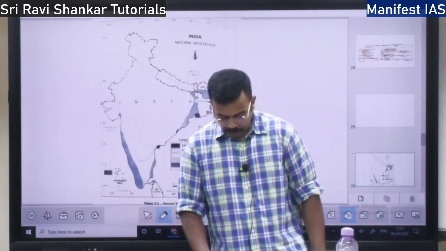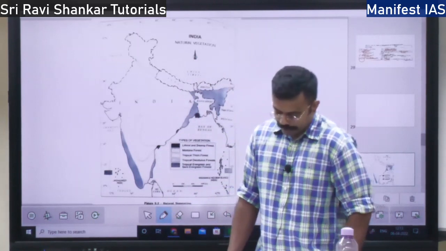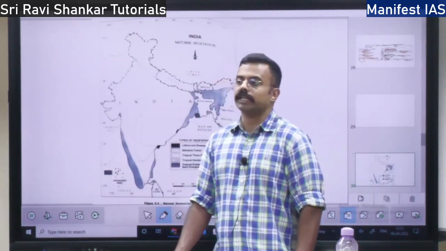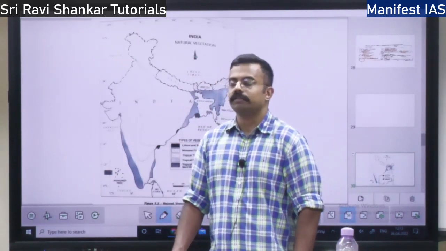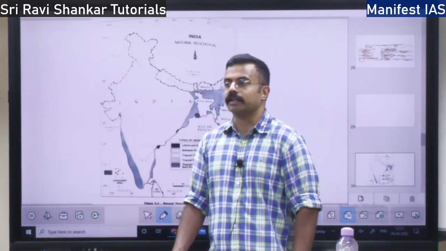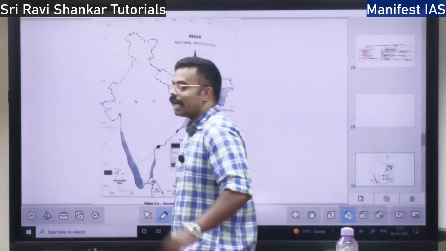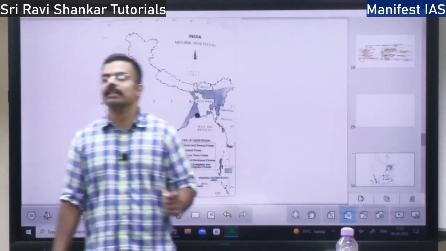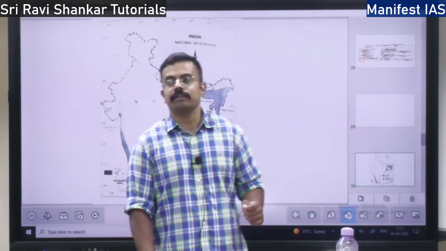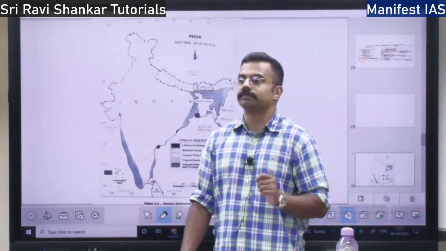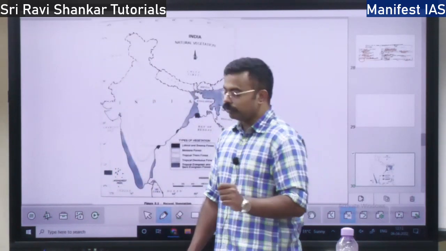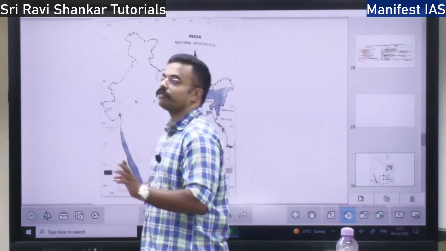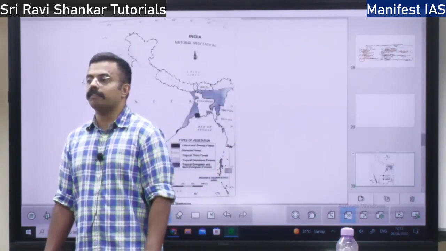Next, we will talk about the forest cover in India. How much forest cover is there? First, we have to discuss what is a forest cover. Forest cover means, as per the revenue record of the government, whatever area is demarcated as forest, that is forest land. As per the revenue record, whatever area is demarcated as forest is a forest cover, right?